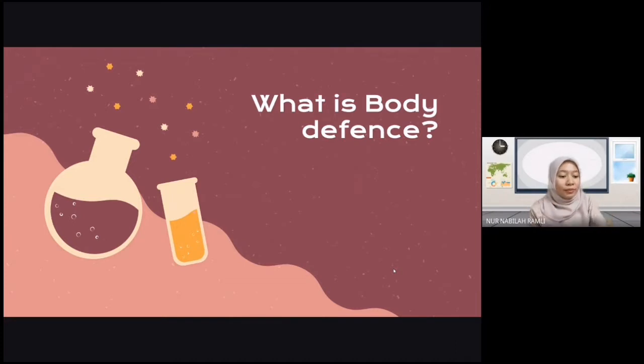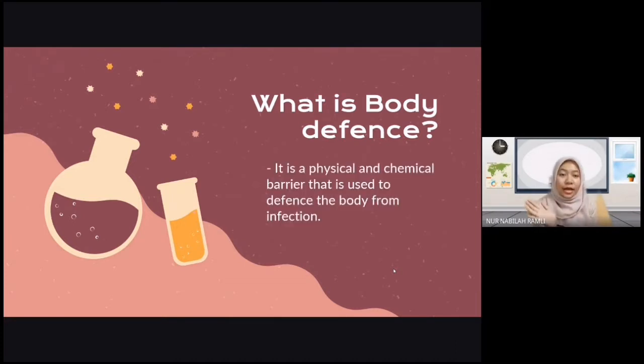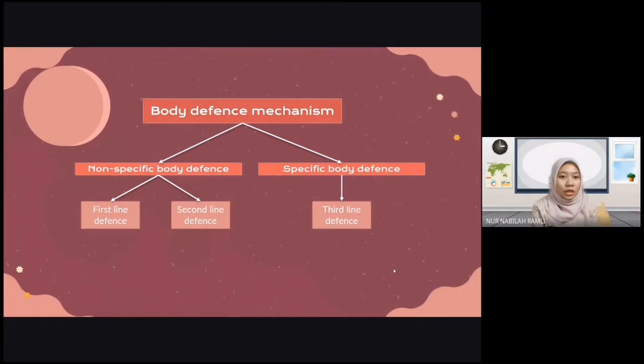So scientifically, body defense is actually a physical and chemical barrier that is used to defend the body from infection. Before we go into first, second, and third line of body defense, we have to know that in body defense mechanism, we have two types. The first one is non-specific body defense, which involves the first line and second line of body defense. And then we have specific body defense, which is third line of body defense.